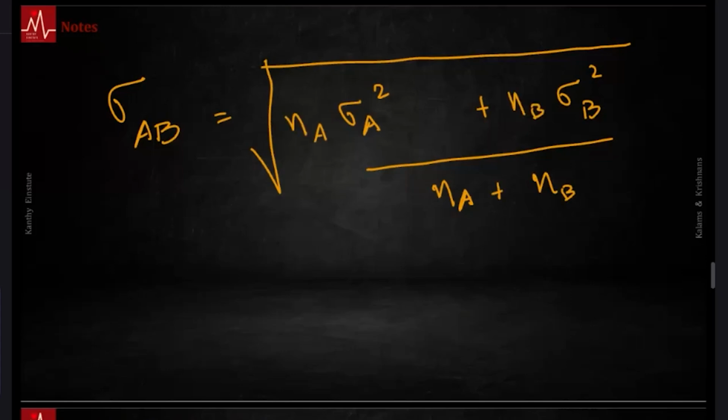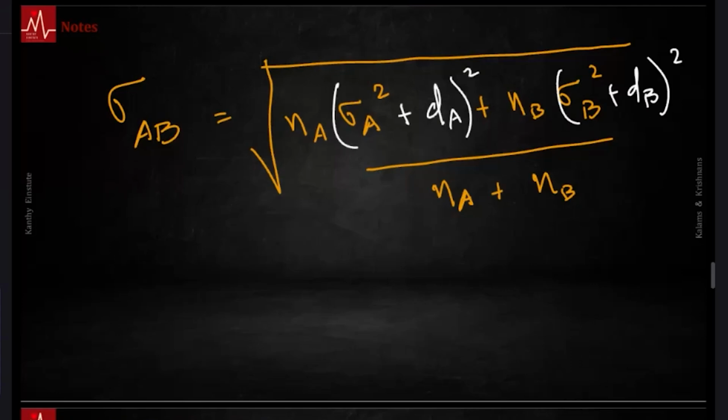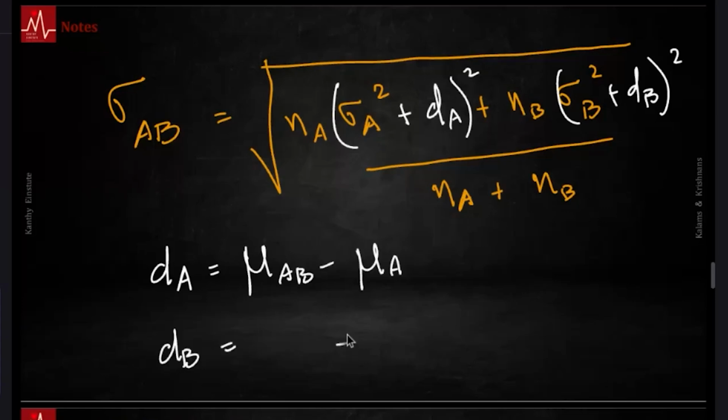But you also have to account for a few more terms, so that will be DA and DB here. DA is how much the mean of A differs from the group mean, mu AB, the deviation of the mean. DB is how much the B group's mean differs from the combined. Let's quickly do some calculations over here.